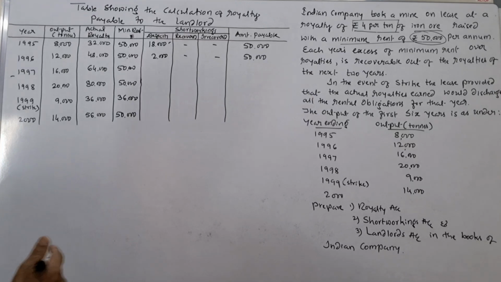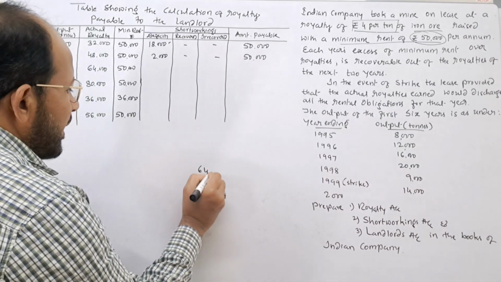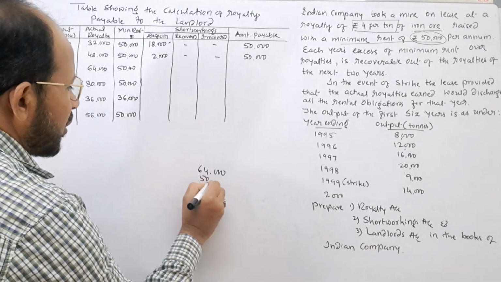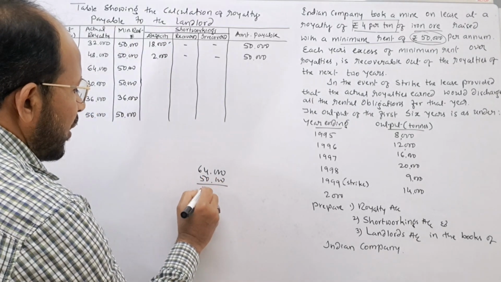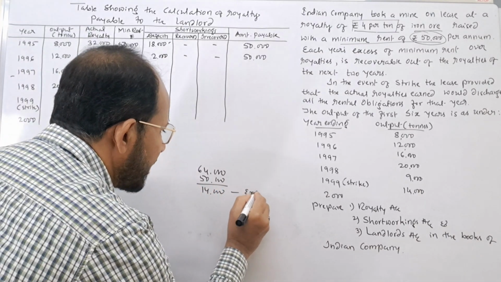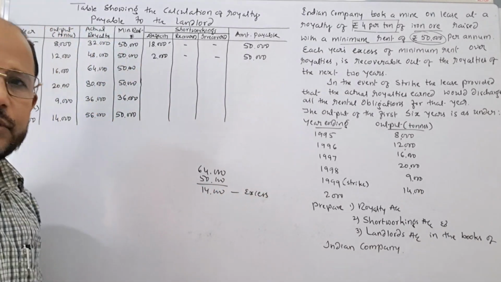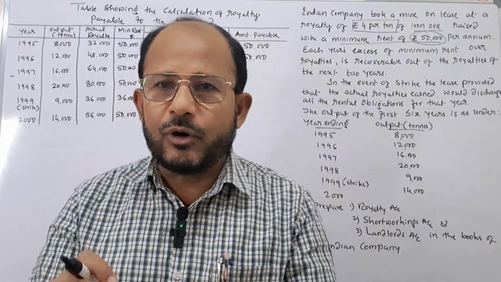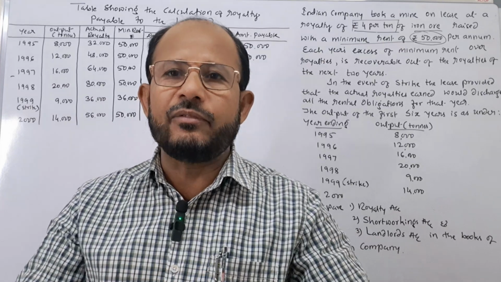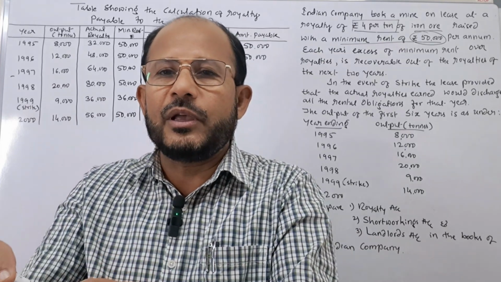Okay. Now, actual royalty here is rupees 64,000 in the third year and 50,000 is the minimum rent. Now, rupees 14,000 is called as excess royalty. Excess amount is there. Excess how much? 14,000. Why this amount is called as excess? Because landlord will not accept less than 50,000. Minimum 50,000 should be given to him.